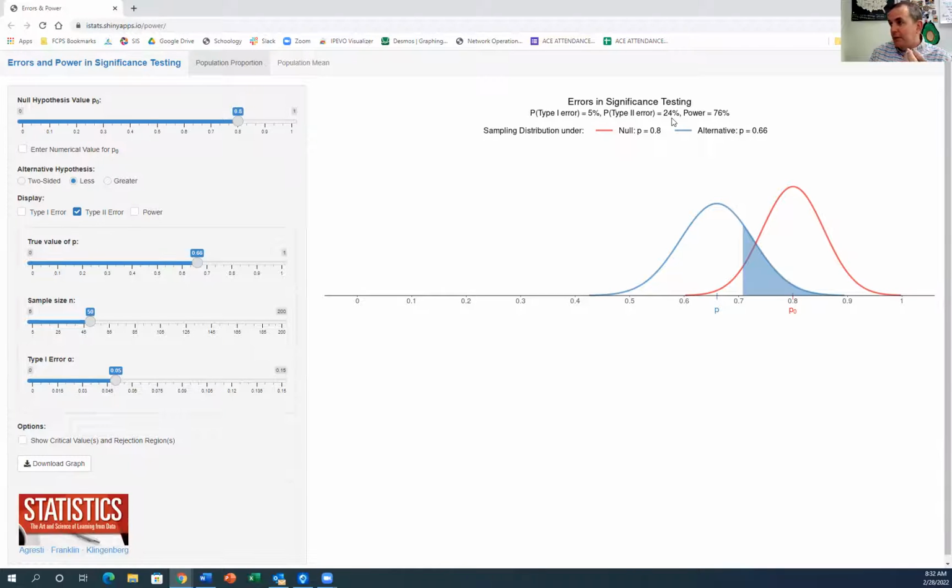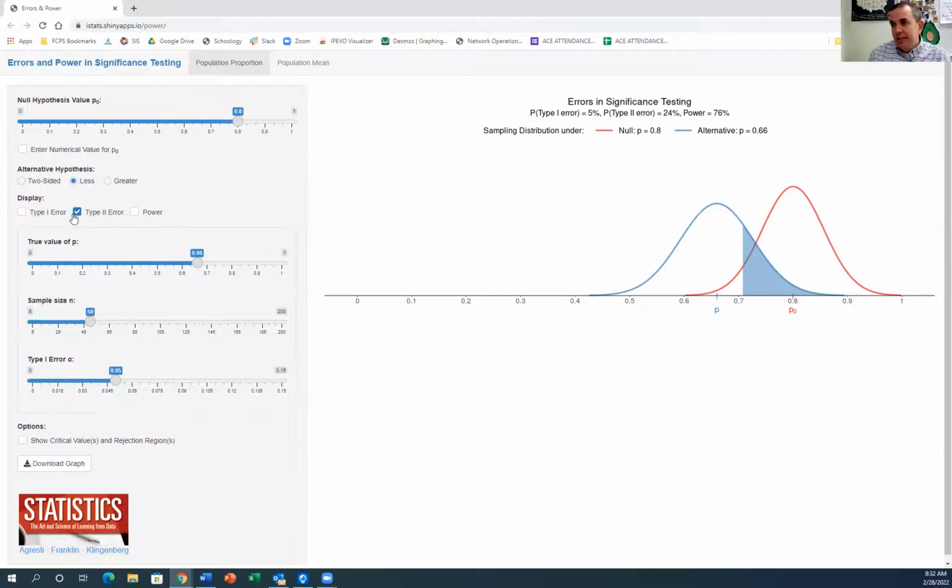It says my probability of a type 2 error is 24%. So what it's saying is 24% of the time, I could actually say that he is an 80% free throw shooter, when in actuality, he's not really an 80% free throw shooter. That's called my type 2 error, the probability of that.